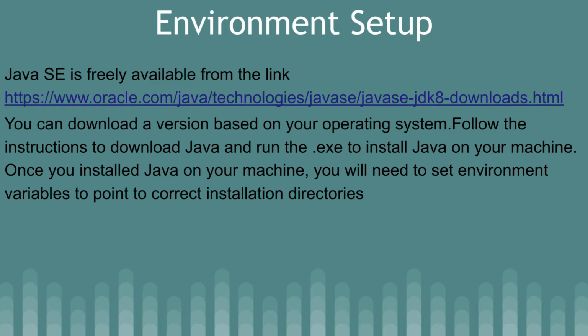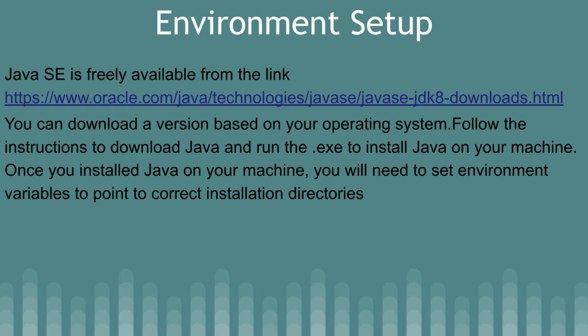How can you set up the environment for Java programs? For that, you just need to download the Java Standard Edition. It's freely available from the link, oracle.com/java/technology/javase/jdk8-downloads.html. You can have multiple Java versions. Here I am taking the example of Java 8. You can also have Java 7, Java 10, or Java 11, whatever your choice. You can download a version based on your operating system.